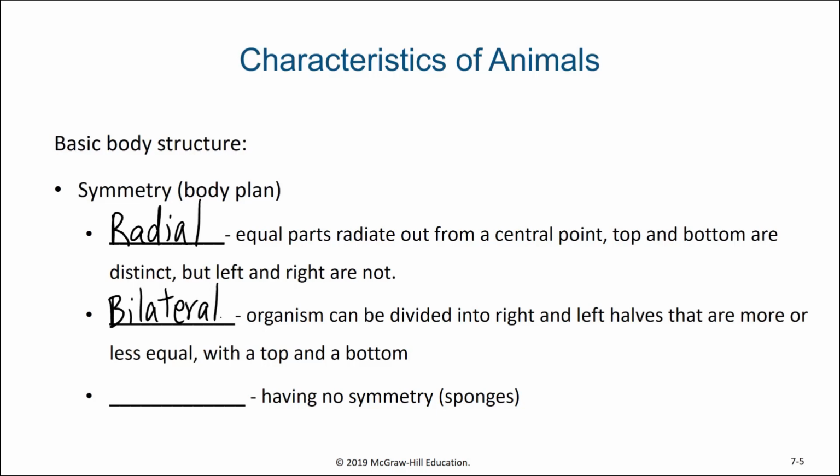And then lastly, organisms that lack tissue organization often lack body plan design or symmetry, and so we call these asymmetrical. So asymmetrical animals, they don't have a defined, distinct body plan. And those will be the ones we're looking at in this first group, the sponges.